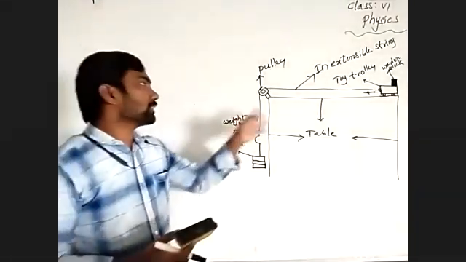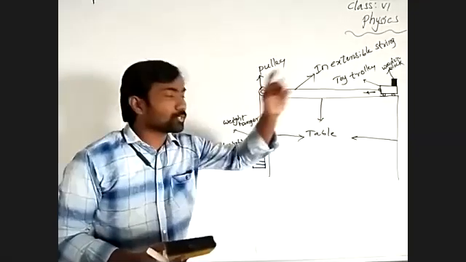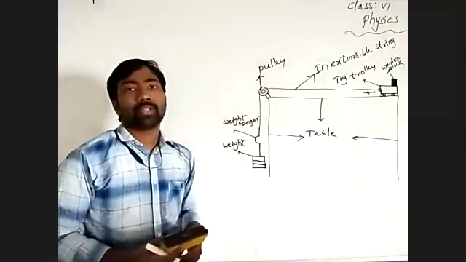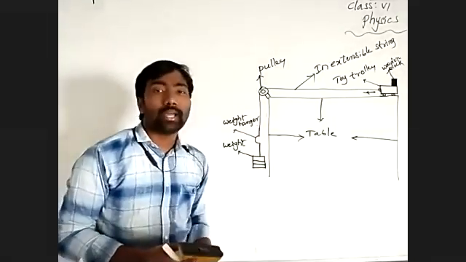At that weight it tries to move, so the applied force is in excess of the opposite force which is acting on the toy trolley. Means by the resultant force, the body can try to move.